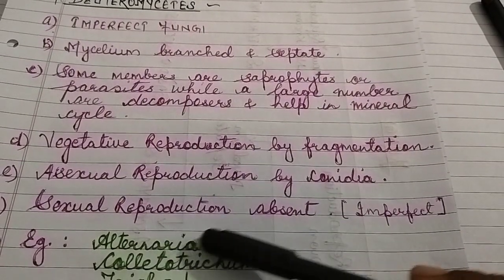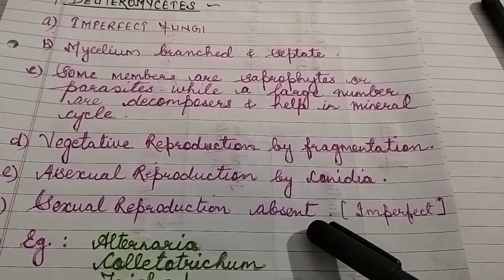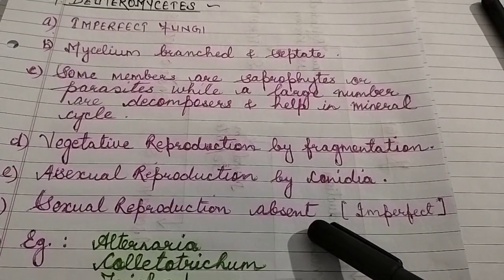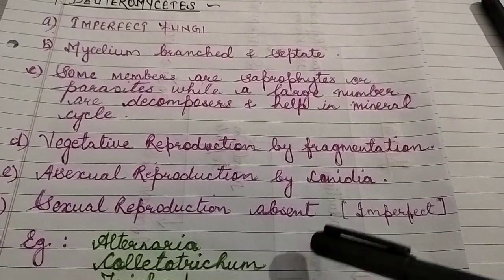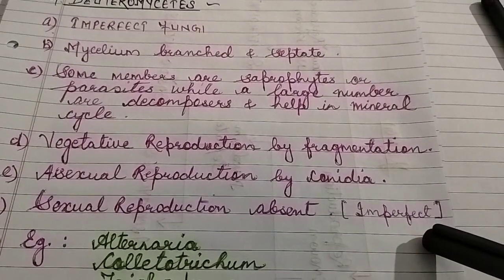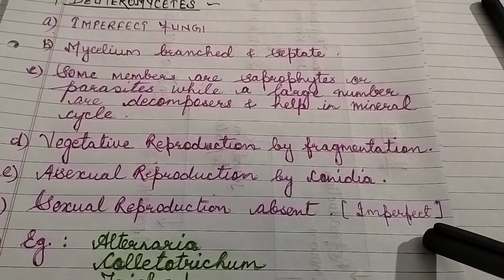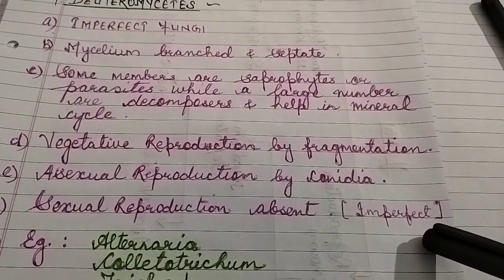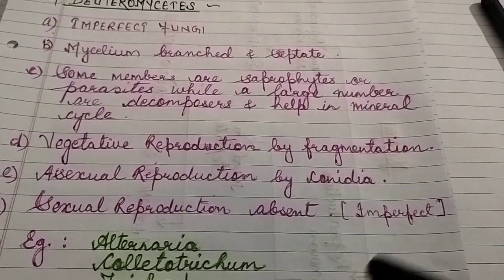And sexual reproduction is absent. In Deuteromycetes, sexual reproduction is absent, and that is why they are called imperfect fungi, means fungi not showing the perfect phase.